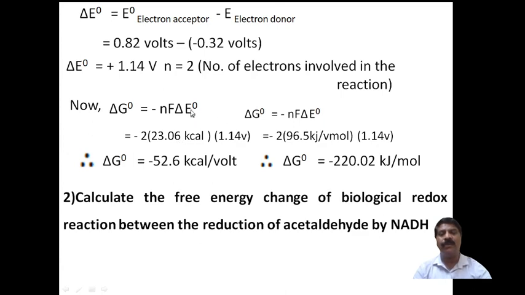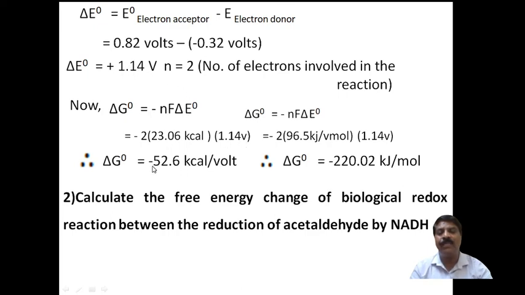Therefore we put this value here, and F is the Faraday constant. I can calculate in the form of joule, kilojoule per mole, or in kilocalorie per volt. Here it will be 2 into 23.06 kilocalorie, into this value 1.14.